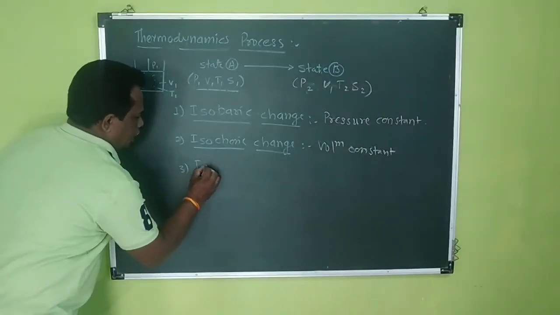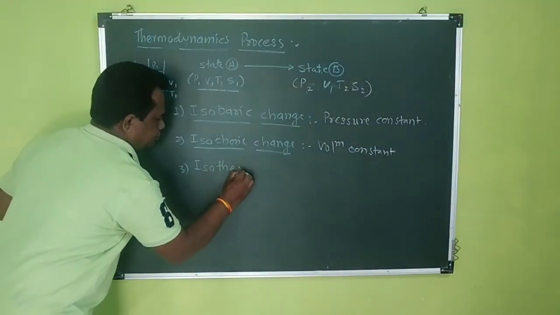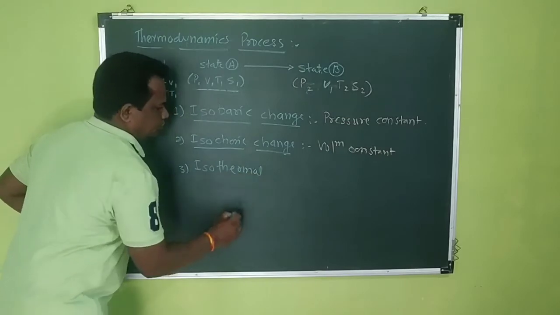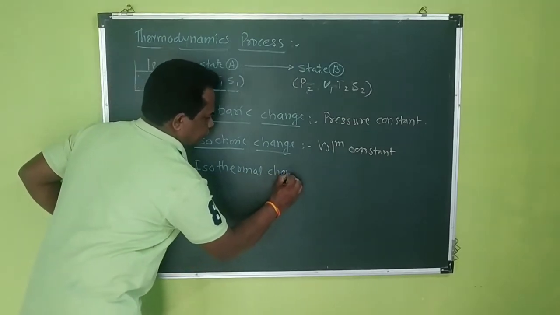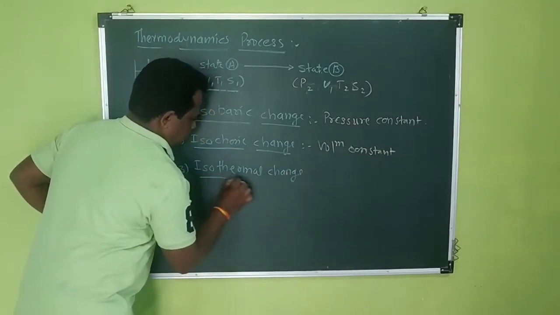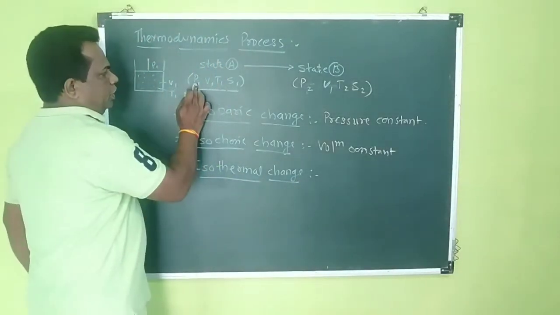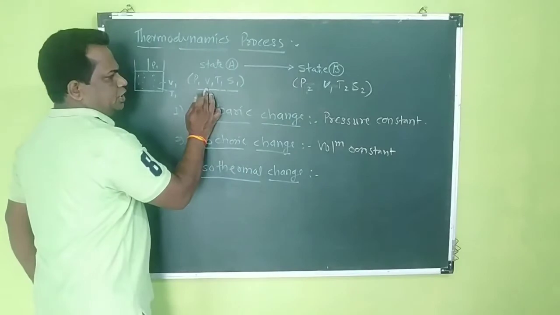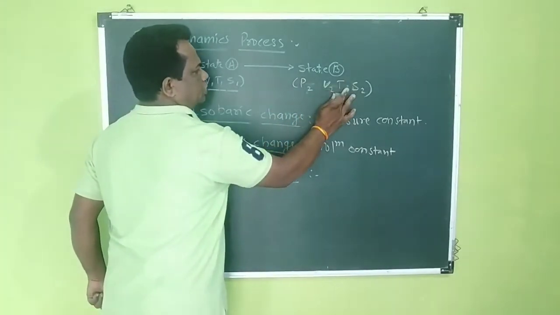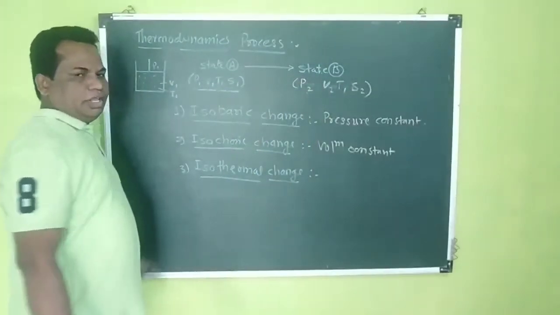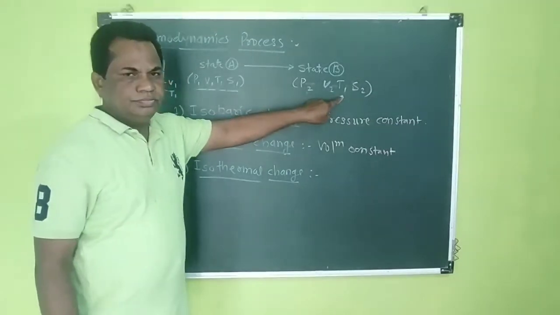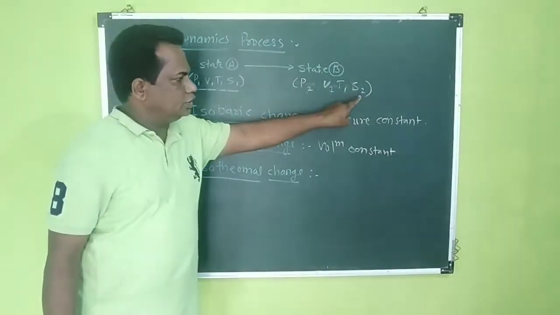Next is isothermal change, which all of you know. Here P1 changes to P2, V1 changes to V2, but T1 remains constant, and S1 changes to S2.